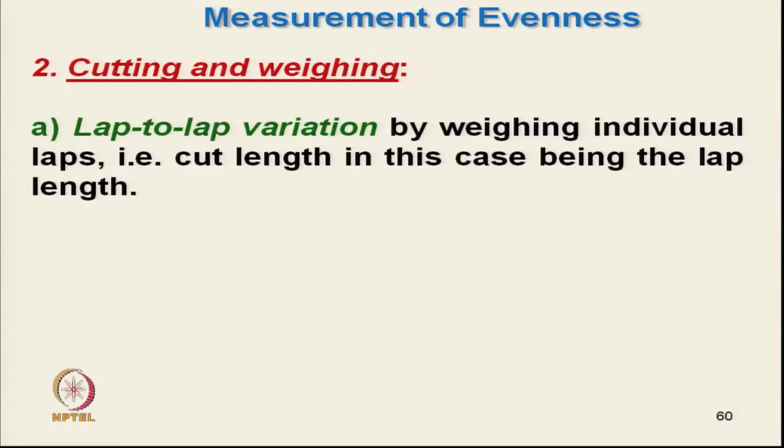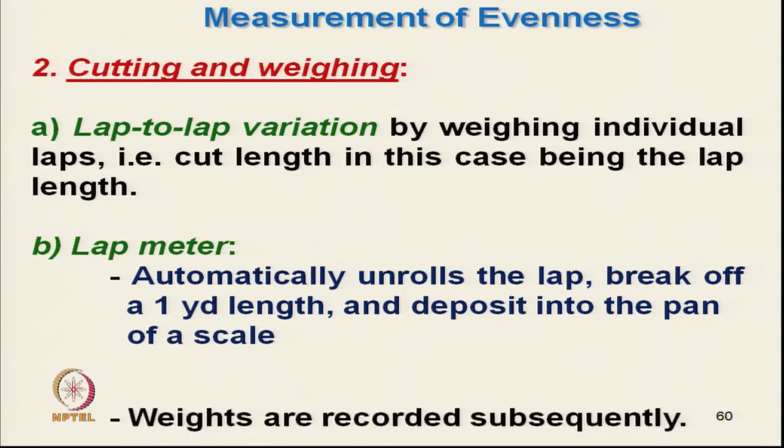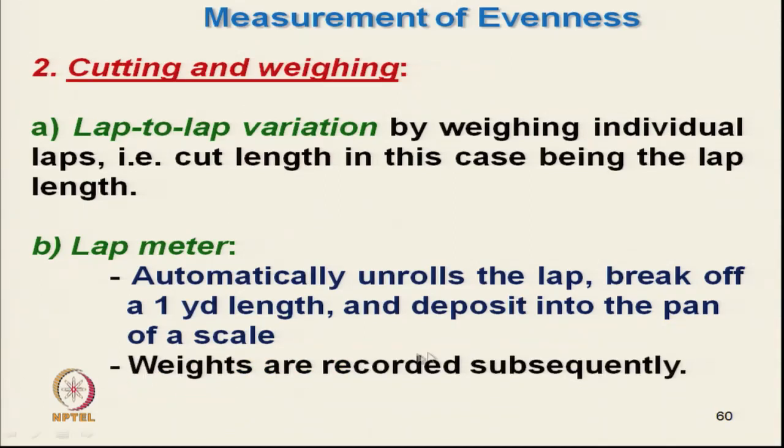Now lap to lap variation. We take the mass of the lap, take the whole lap and then measure the mean and CV percent; that is lap to lap variation. And there is a lap meter where automatically 1 yard length is cut and the mass of that 1 yard is measured, and we can measure the CV percent and standard deviation. The weights are recorded subsequently and data analysis is done.